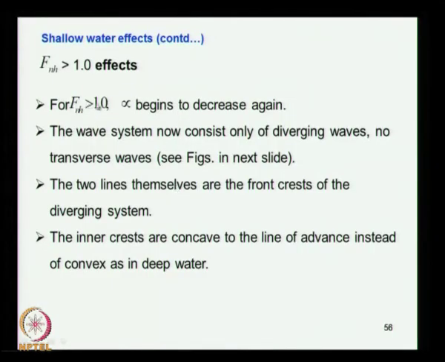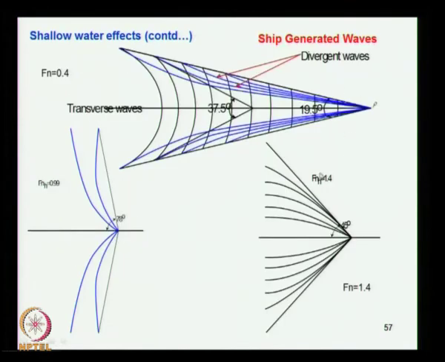For Froude number greater than 1, the angle alpha begins to decrease again. The wave system now consists only of divergent waves. Here you have the transverse waves, which are present at low Froude number.